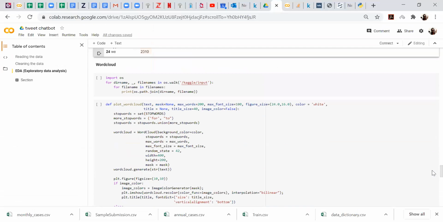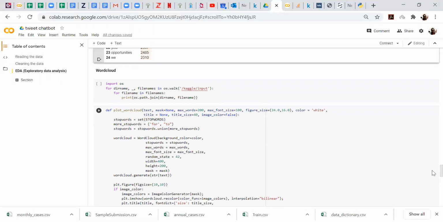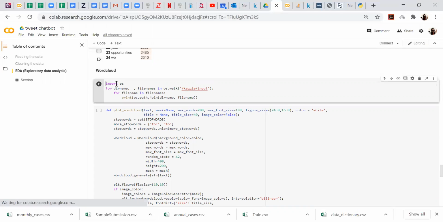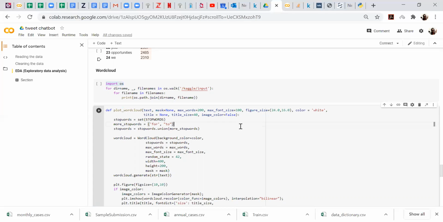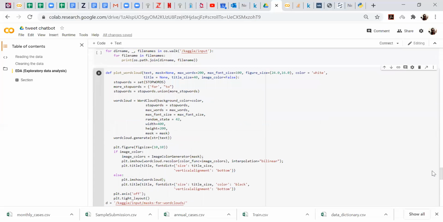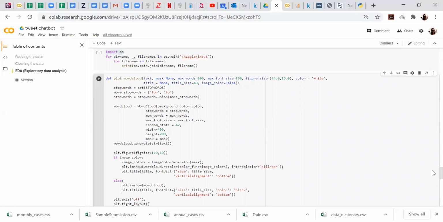When I was doing the word cloud, I imported something called OS. OS is operating system. What this helps us do is create files, so that we can create the word cloud. When you're doing a lot of NLP, you usually see people importing OS. It's not for Mac, it just means operating system, at least that's what I know from the little Python that I know.